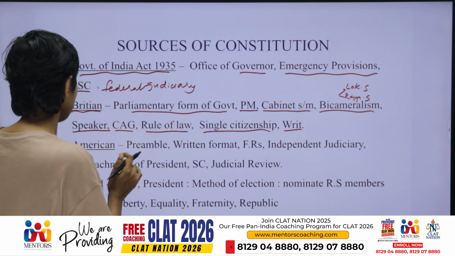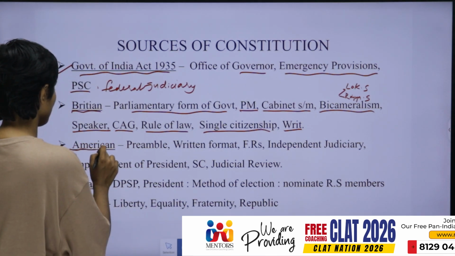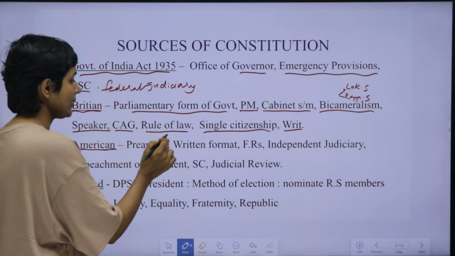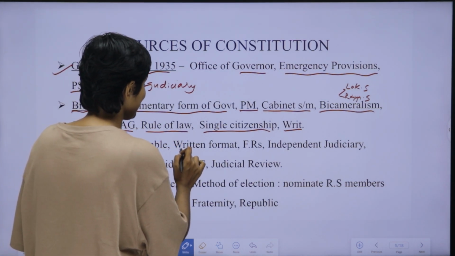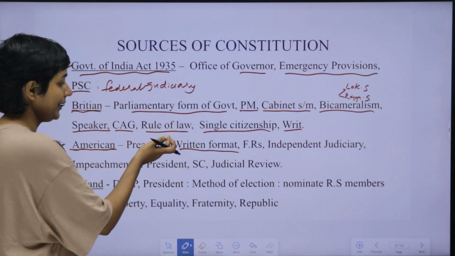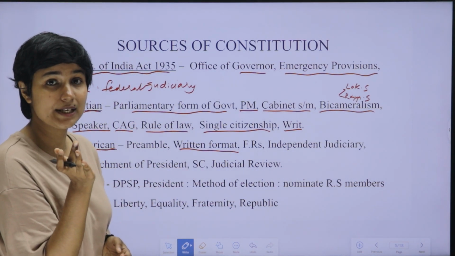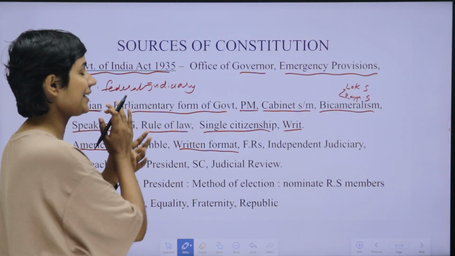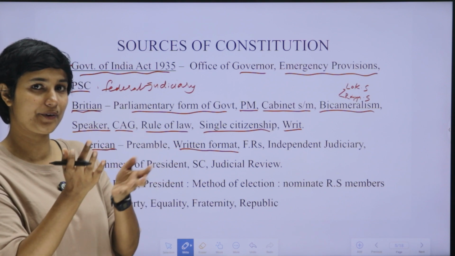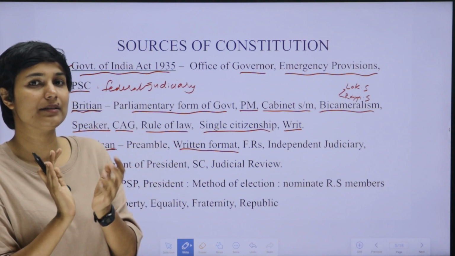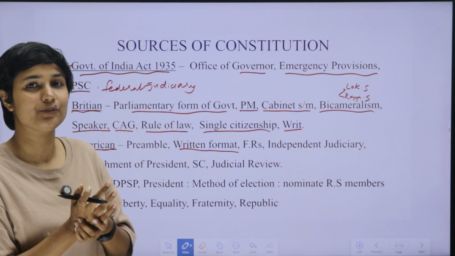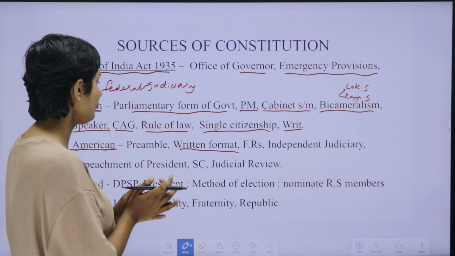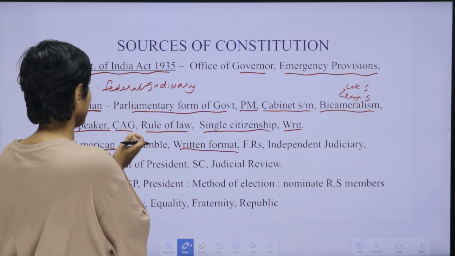Then we are moving to the points we have taken from America's constitution. Basically, the format of India's constitution was chosen based on the American constitution. That is, the very format is the written format. India's constitution is seen in the written format, and that format itself we took from the American constitution. The American constitution, as I have already told, is the shortest written constitution of the world, whereas India's constitution is one of the lengthiest written constitutions of the world. So the written format was taken from the American constitution.